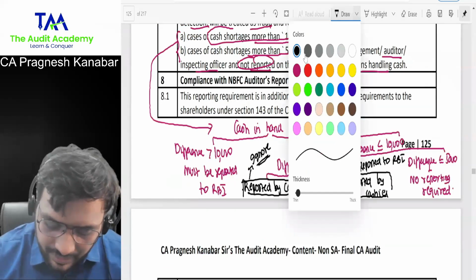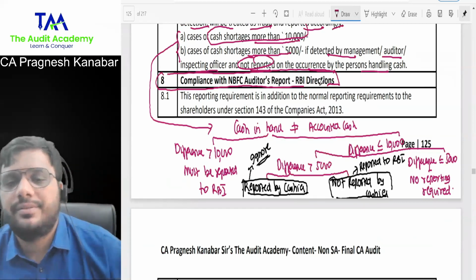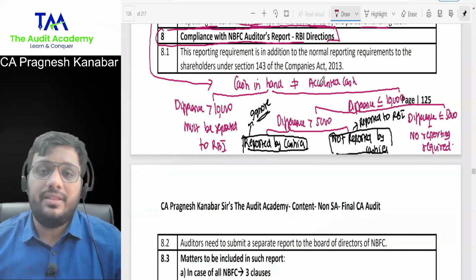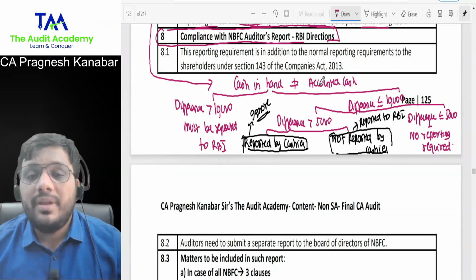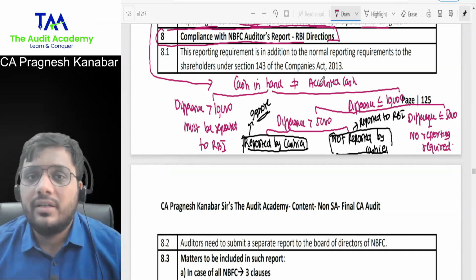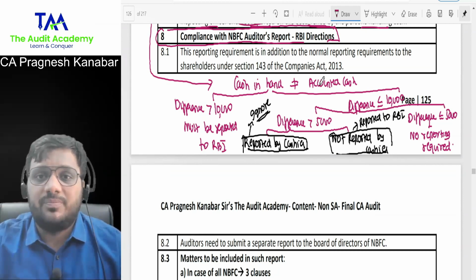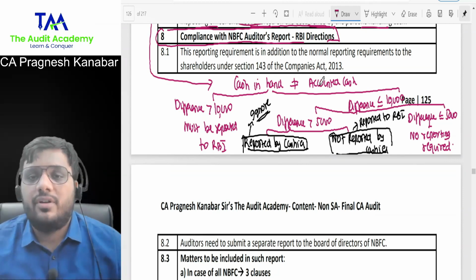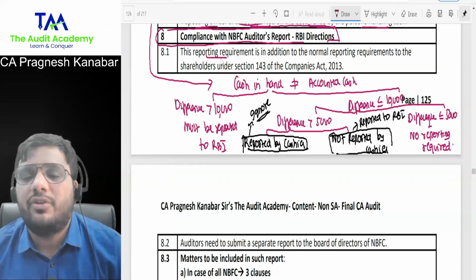Compliance with NBFC auditors report, RBI directions. Let me tell you that RBI has given directions and they have given separate matters upon which auditor needs to conduct inquiry and make a report on that. They have given a full-fledged circular only for the auditor. They have said, hey auditor, conduct inquiries on these points and report it to the management. I mean, include it in your audit report and give it to the management. So this reporting requirement that we are going to study is in addition to section 143 of Companies Act.